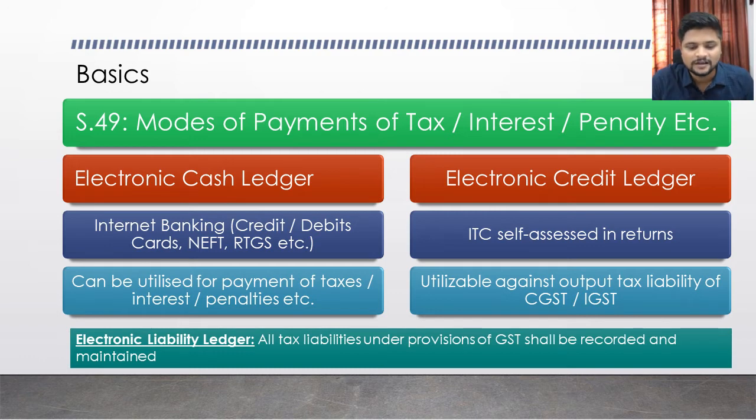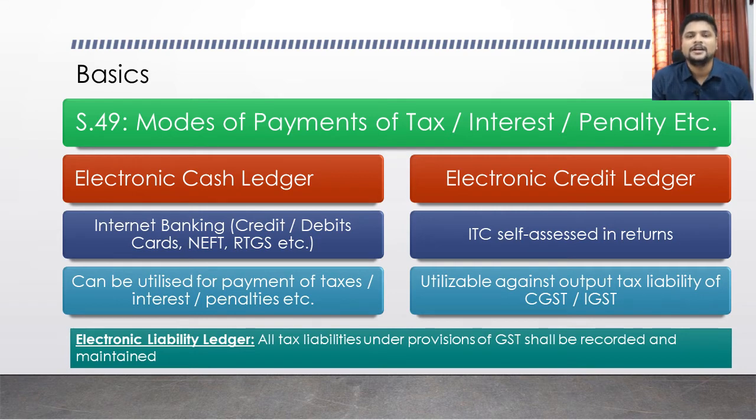Okay, clear? So the electronic credit ledger can be accessed by filing a return and declaring your input tax credit on a self-assessment basis. Okay, that is the second type of ledger. The third type of ledger is the electronic liability ledger. This ledger will provide you with all the types of liabilities under GST, including tax liability, interest liability, penalty liability, any fee liability, or cess liability.